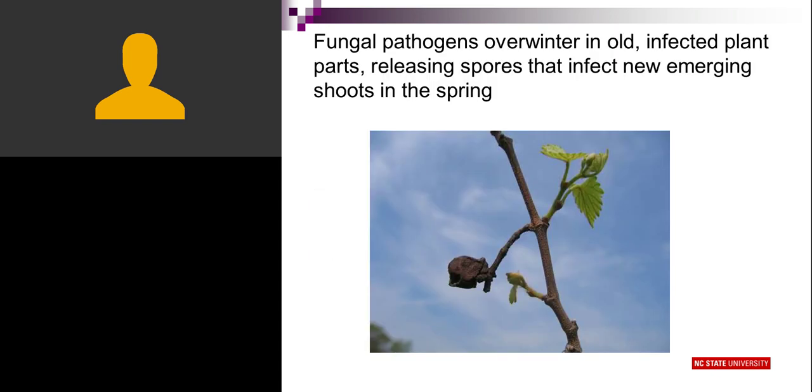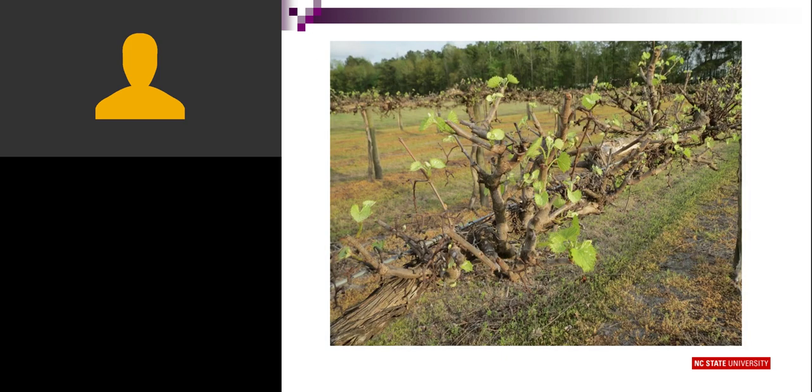If you go out in your vineyard in the wintertime and look for signs of where these pathogens might be, they're going to be up in the vine, up along the cordon. It will be old infected plant parts, fruit pedicels up in the vine. And in the spring of the year when the new leaves emerge, all of that old debris that's infected is still up in the vine.